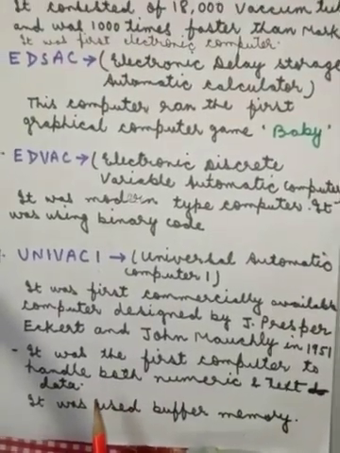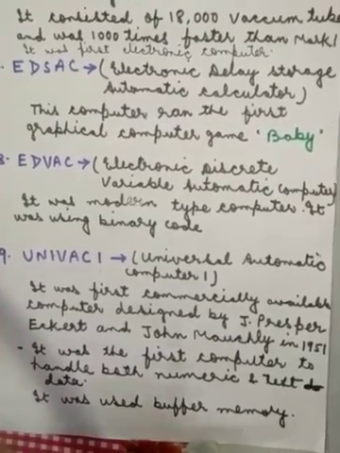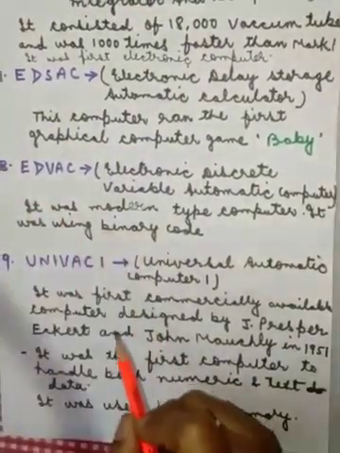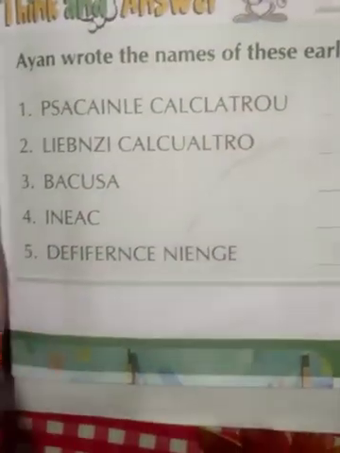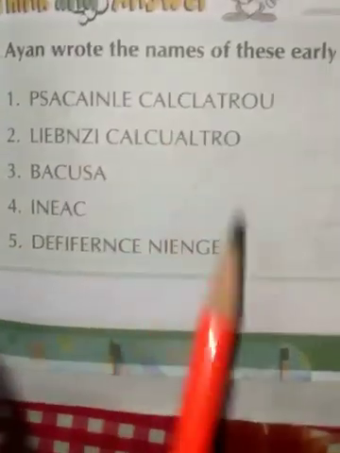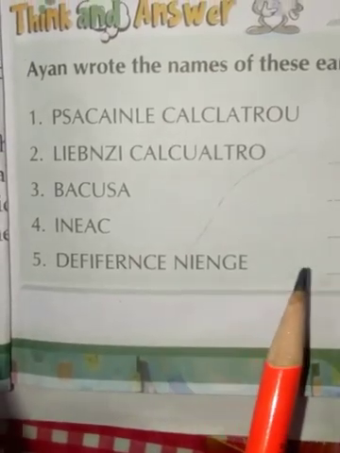Yes children, this is enough for today. Today I have explained the topic early computing devices. Now I am giving you some homework. Yes children, I am giving you some jumbled words you have to rewrite. This work you will write in your fair copy.